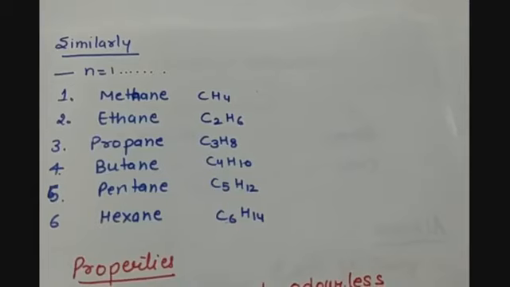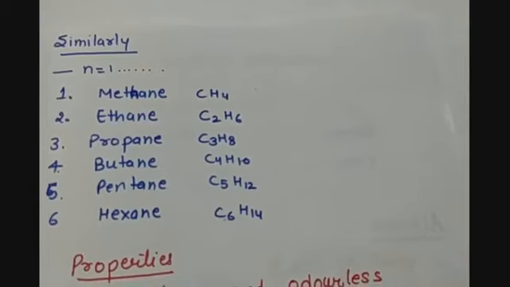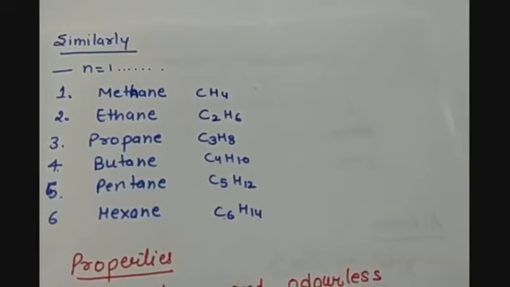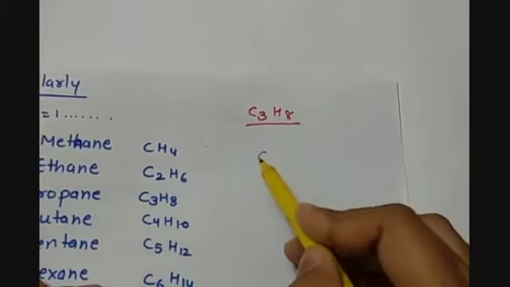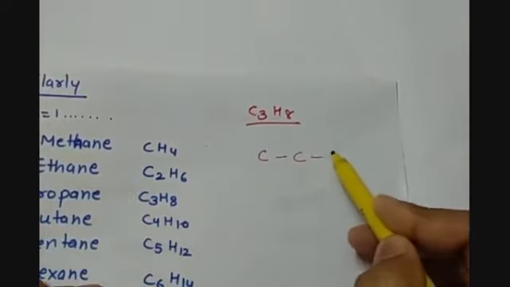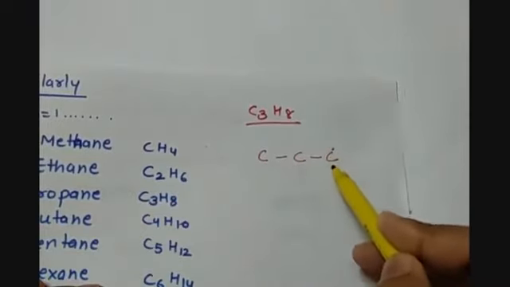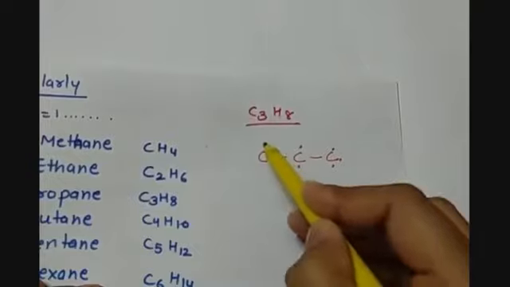And similarly, we can draw the electron dot structures or normal structural formulas for all these. Let us do it for 1 or 2. So let us do it for C3H8, that is propane, because for ethane we have done. So the first step is to arrange the carbon atoms with the single bonds and then to satisfy the valencies of each carbon atom.